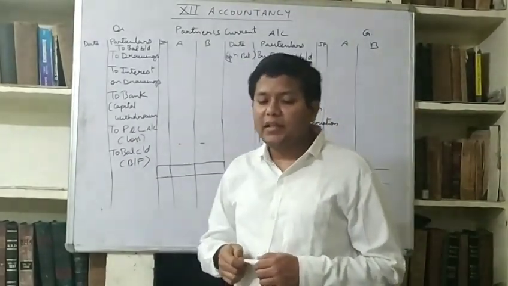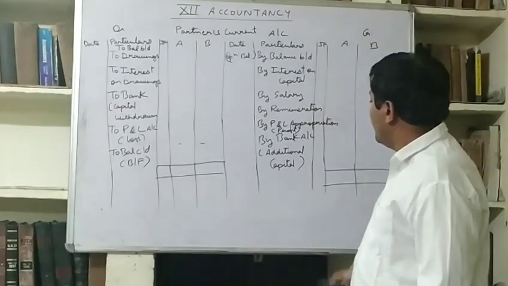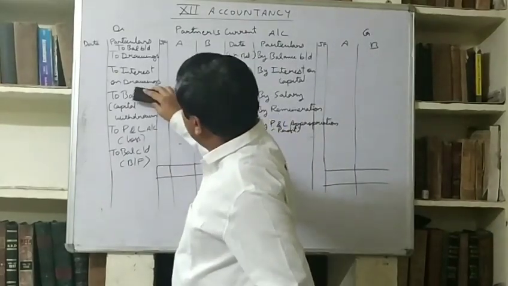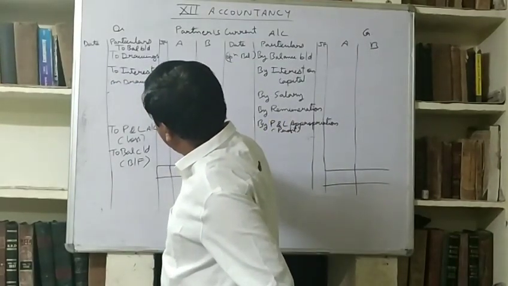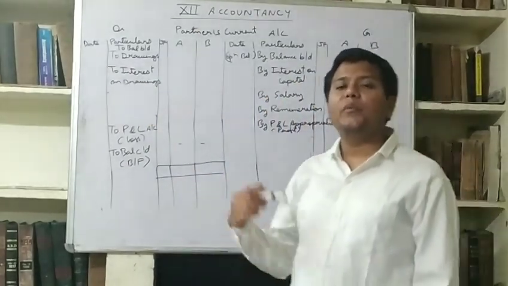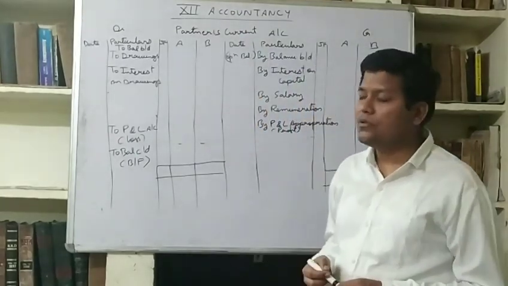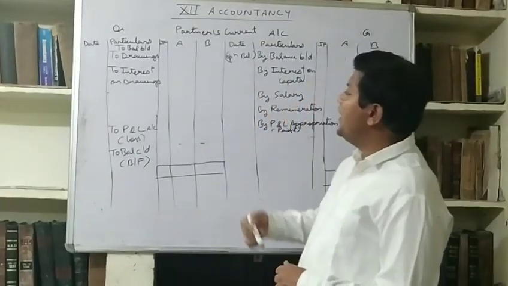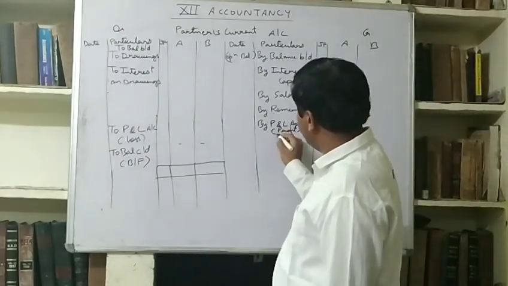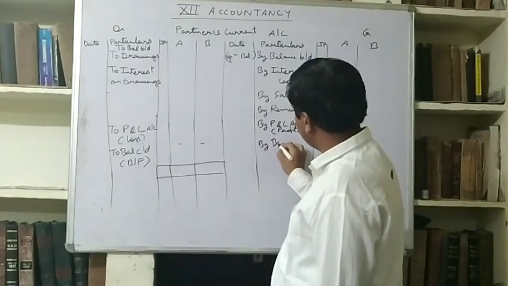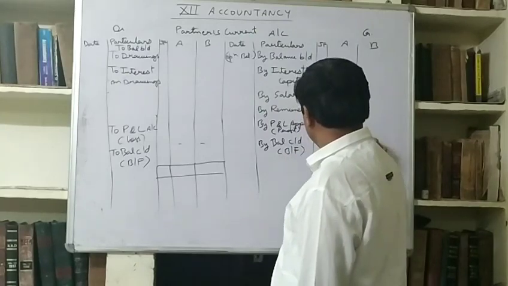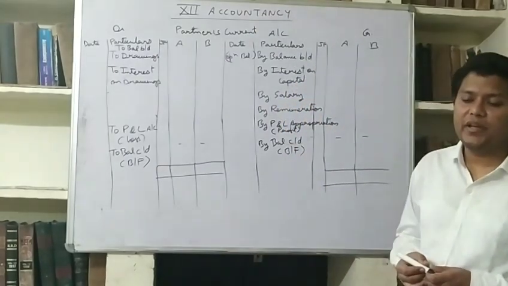And in this method, additional capital and capital withdrawn are not shown in this account. Additional capital and capital withdrawn will be shown separately in partners capital account under fixed method. And if balance is on debit side, then we will write down to balance CD. If balance is on credit side, then we will write down by balance CD. This is also in balancing figure.